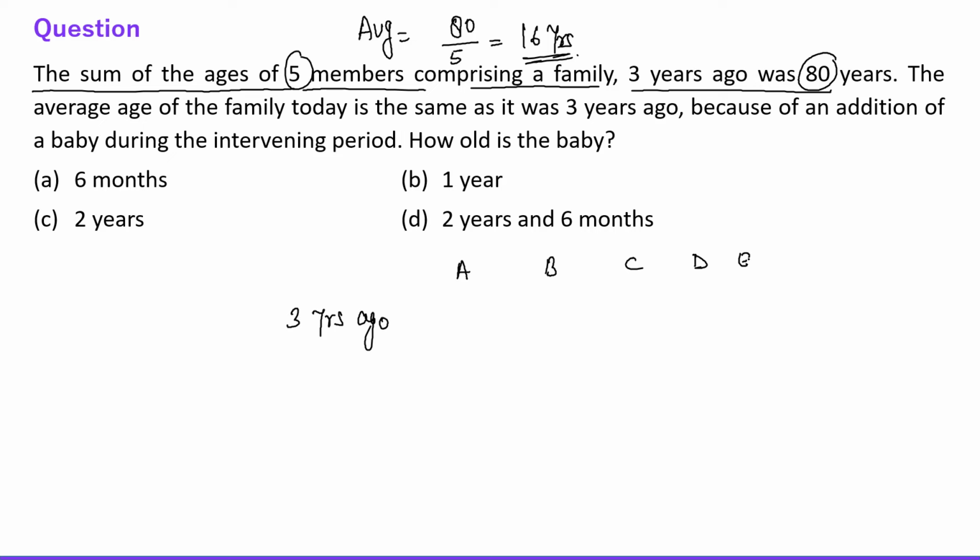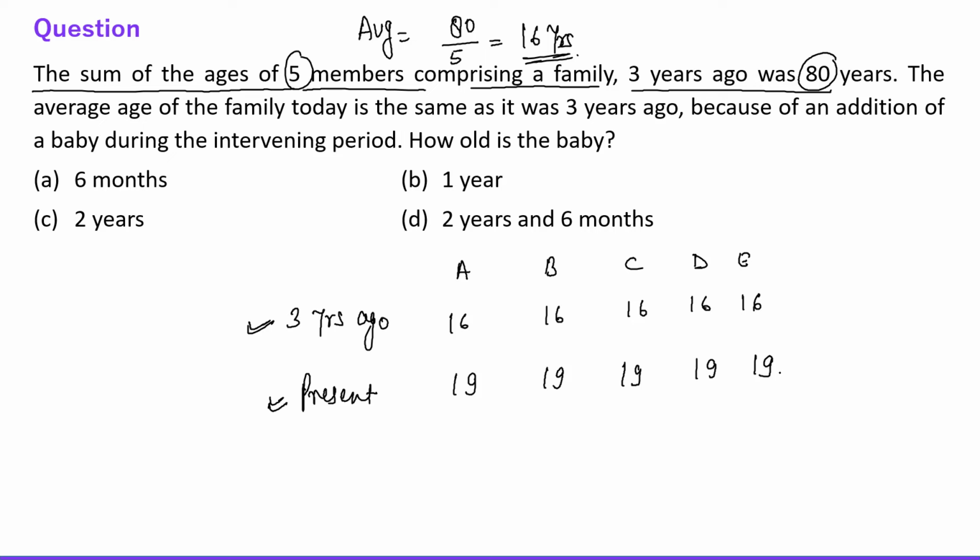So everyone, what is the best case? The best case is, just assume that the age of each member was 16 years. So obviously the average will be 16 years. Now, if we talk about the present situation, present means after 3 years, because this is 3 years ago. So every member's age will become 19 years. If I talk about these 5 members, the age of each one will become 19 years after 3 years.